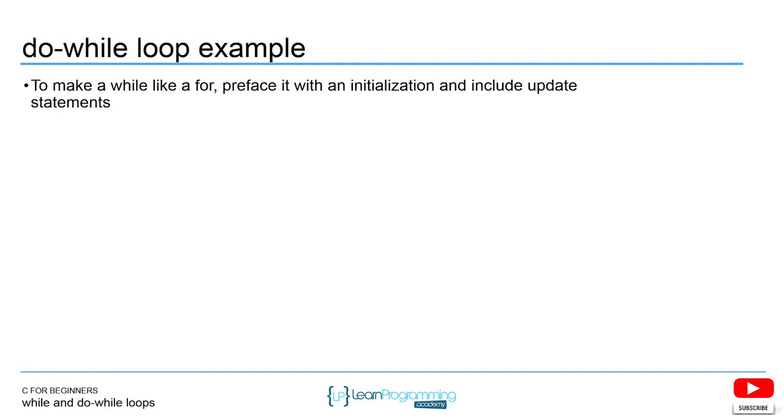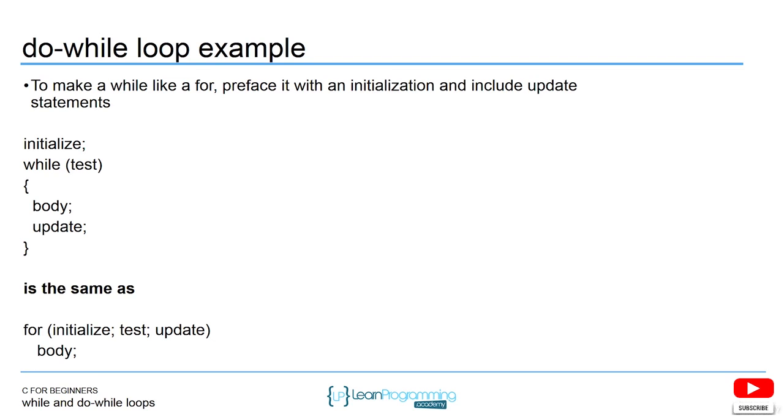If you want to actually use a while loop, but you want it to act like a for loop, then you would preface it with the initialization and include update statements in the body. So what you would do is something like this, and you usually always do this for a while loop. This is the equivalent of a for loop. The initialization of the loop control variable is outside the loop. The condition to test is inside the parentheses, and then you're updating that loop control variable in the body of the while loop. And that's the same as the for loop: initialization, test, update, and then the body. There's no difference. Again, as I mentioned, I use the for loop maybe for counter-controlled loops a little bit more, but I'll use both the for and the while interchangeably, depending on how I'm feeling that day.